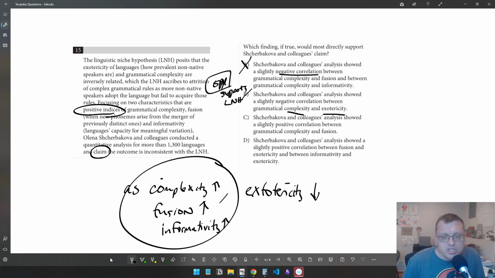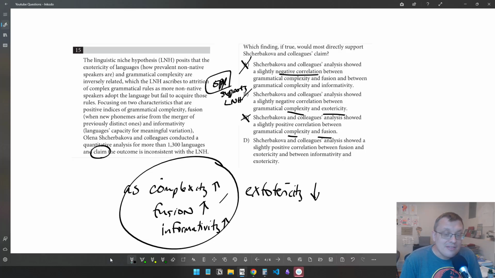C, the analysis showed a slightly positive correlation between grammatical complexity and fusion. Again, this is part of the assumption. This is just stated already. We know this is a positive index. So unlike A, this does support this opening claim, but it's not relevant to the claim that we care about here. It says nothing about exotericity. Hopefully D is the answer.